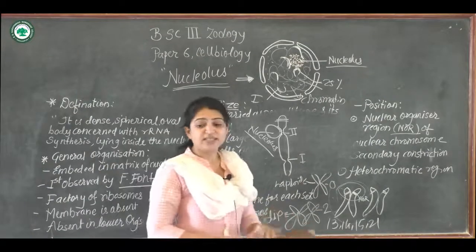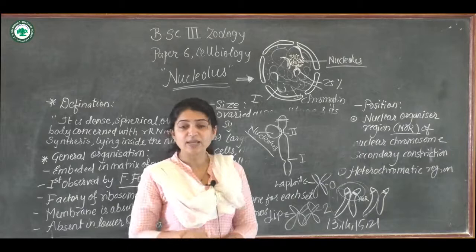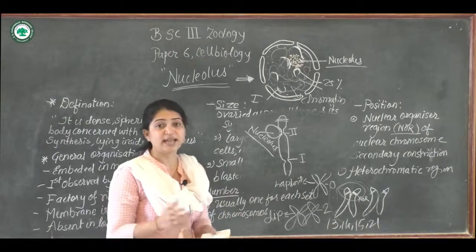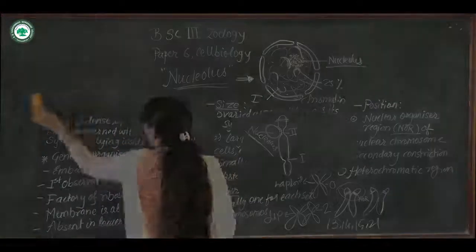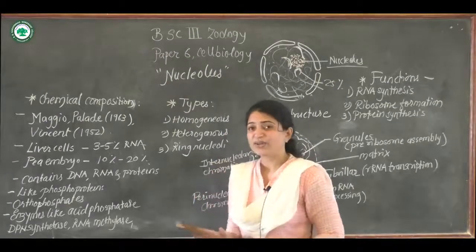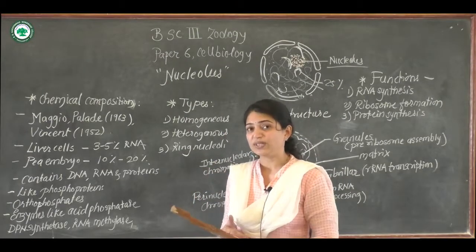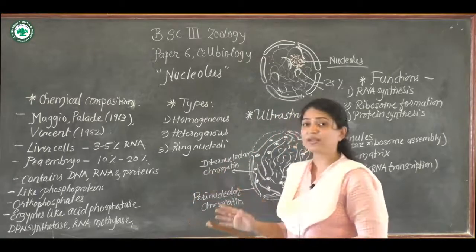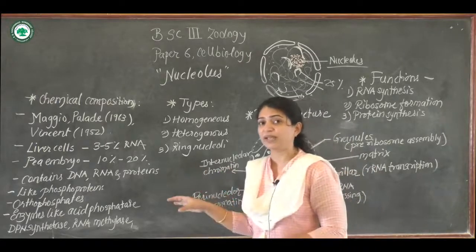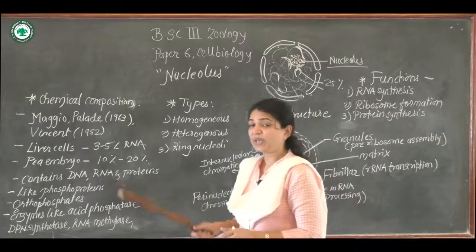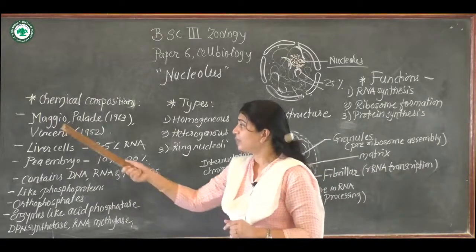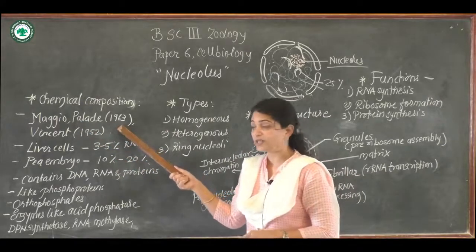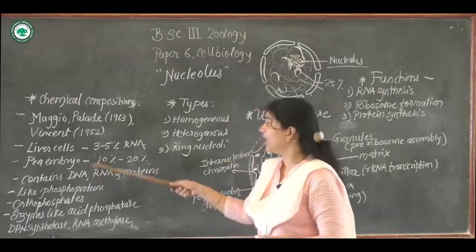So after this, we are going to study the chemical composition of the nucleolus, what components are actually present in the nucleolus, and the ultrastructure of the nucleolus. Now after looking at the general organization of the nucleolus, where we studied the size, shape, number and position, we will look at the chemical composition. The chemical composition was studied by the scientists Maggio and Palade in 1963, while Vincent studied it in 1952.